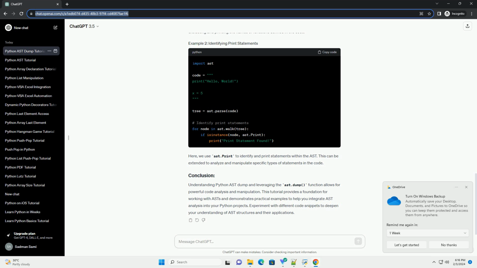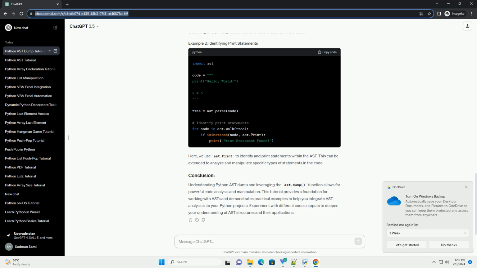Let's explore a few practical examples to understand how to interpret the AST dump output and leverage it for code analysis. In this example, we walk through the AST and identify ast.FunctionDef nodes, extracting and printing the names of functions defined in the code. Here, we use ast.Print to identify and print statements within the AST. This can be extended to analyze and manipulate specific types of statements in the code.